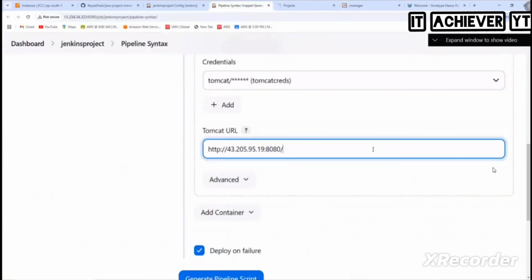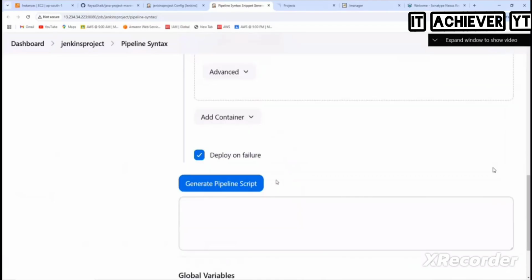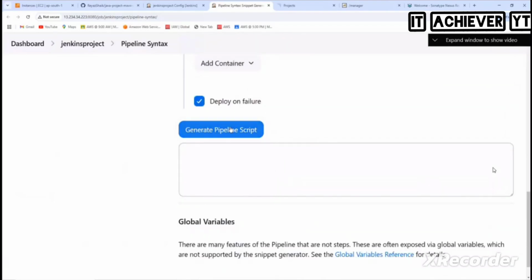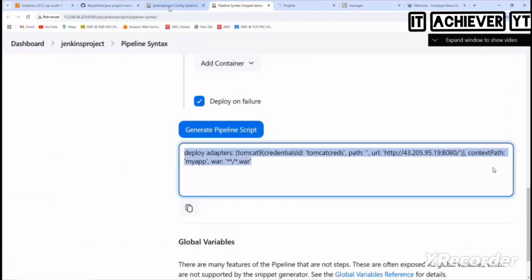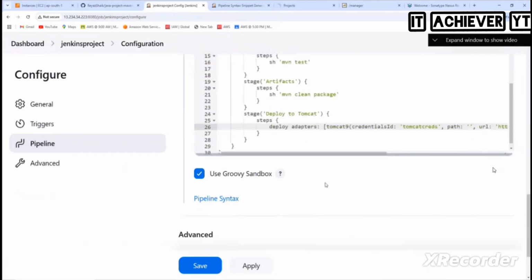So I need to remove this. And do I have anything here? No. Do I need to add anything here? No. That is easy enough. So what do we need to do here? Generate pipeline. So copy this and then paste it here. Okay. Save.